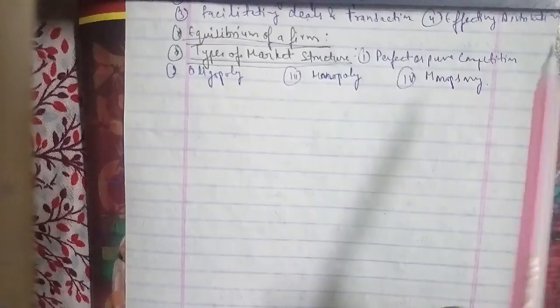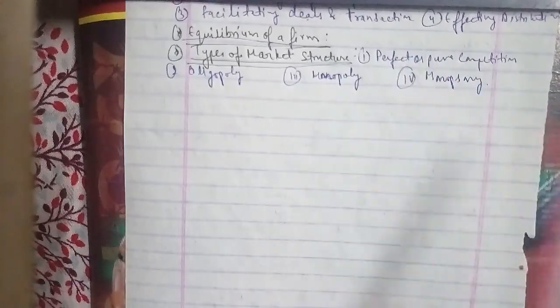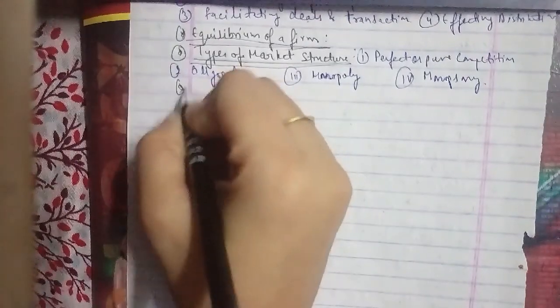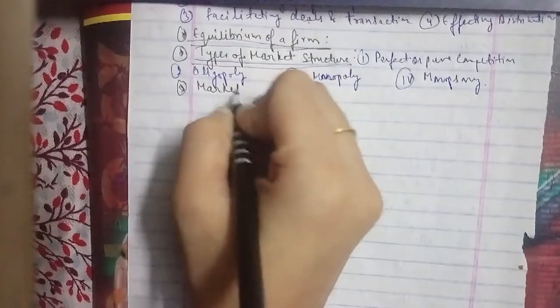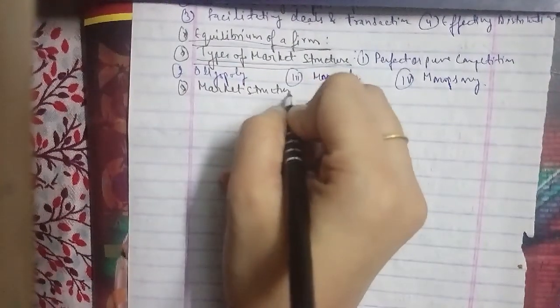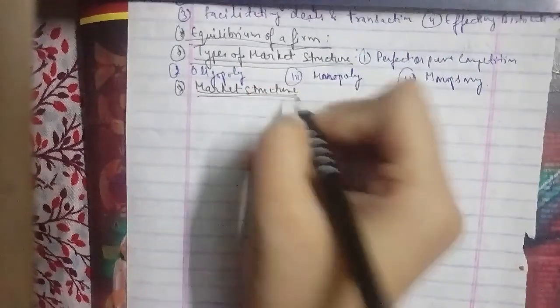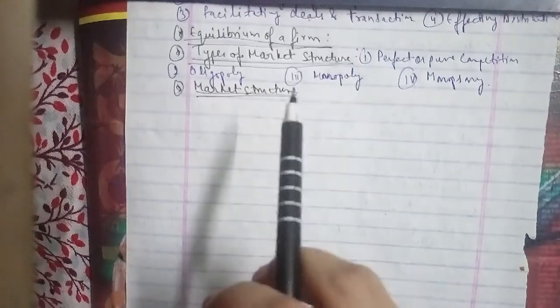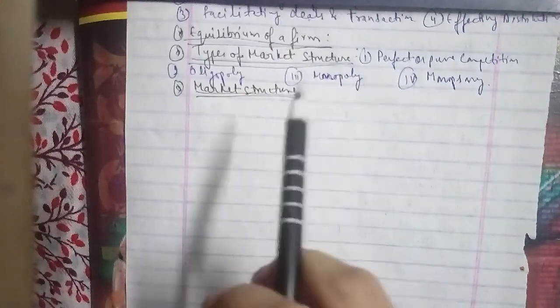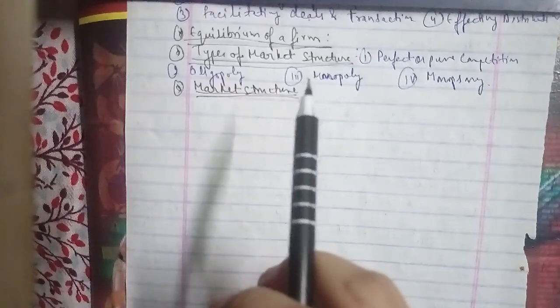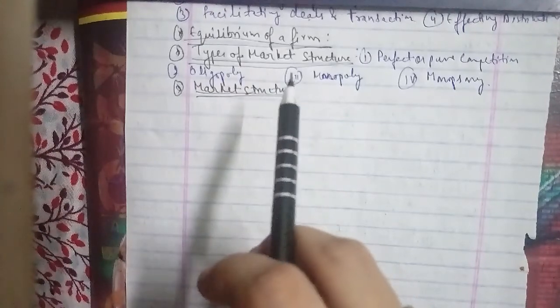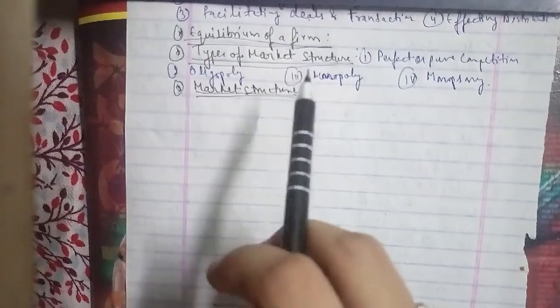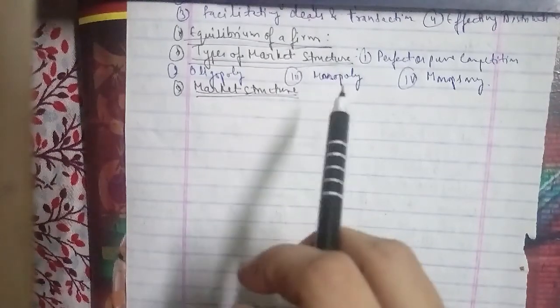Now we'll explain the market structure and its importance in the present era, which has been asked for 10 marks. A market is a place where buyers and sellers exchange their goods and services at a cost. In some cases, such as a local fruit stall, buyers and sellers meet physically; in other cases, such as the stock market, transactions are done by computer.